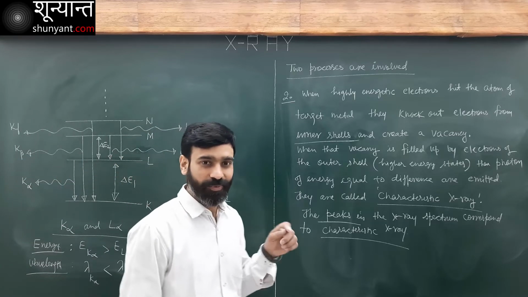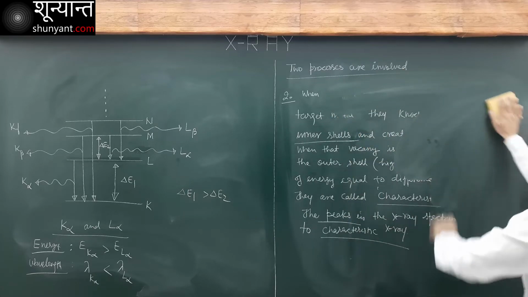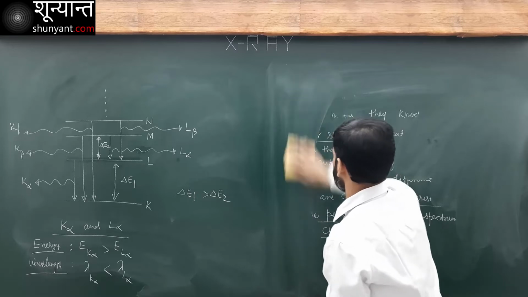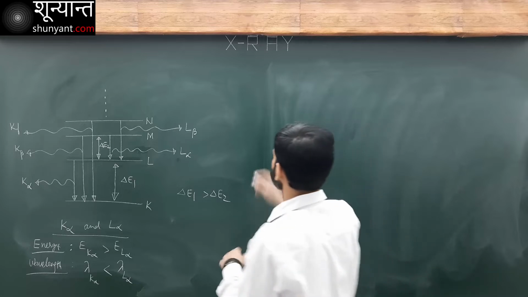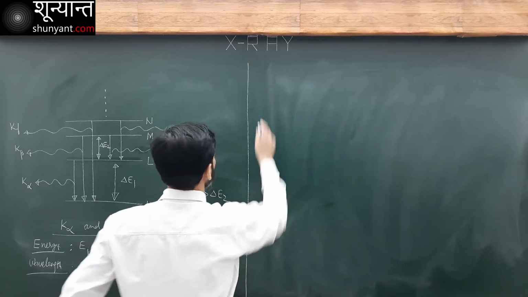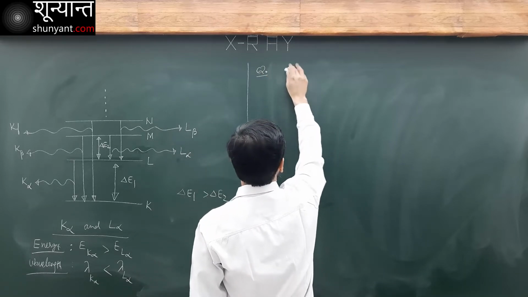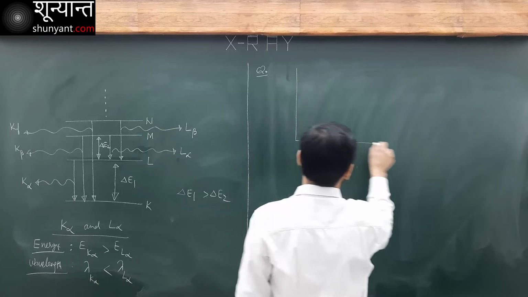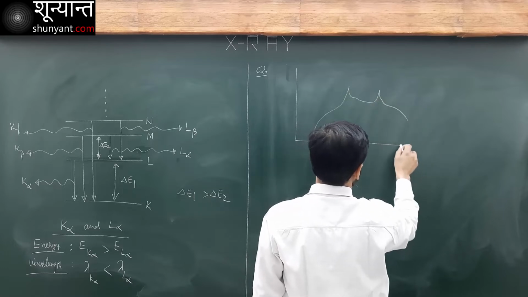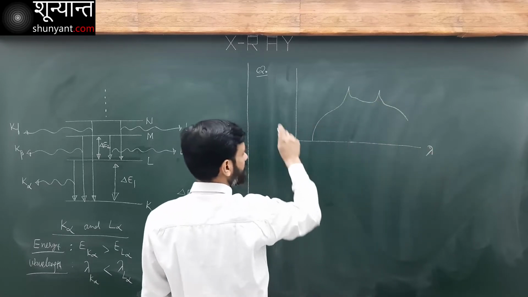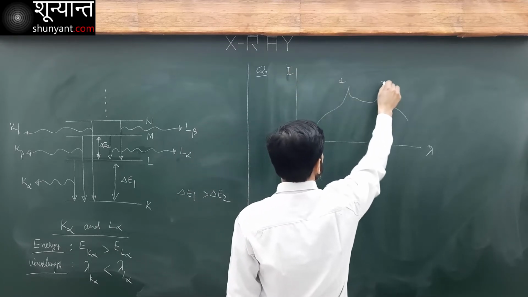Based on this property, very interesting problems are asked. Let's do a few problems based on this property. Very interesting problems like this. Question: it's like this. I have this kind of spectrum, X-ray spectrum. Now the question is, this is the first peak, this is the second peak.